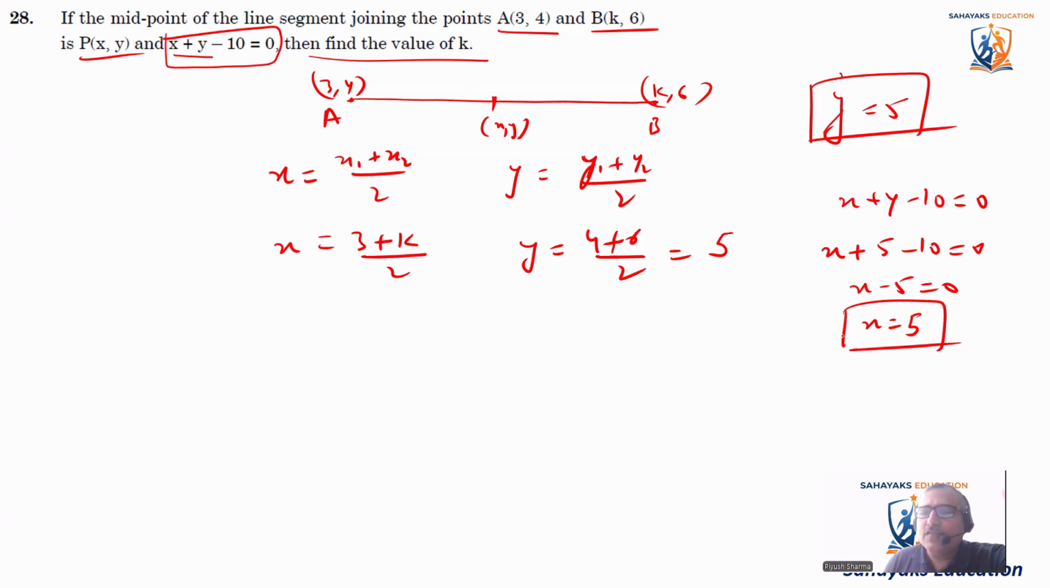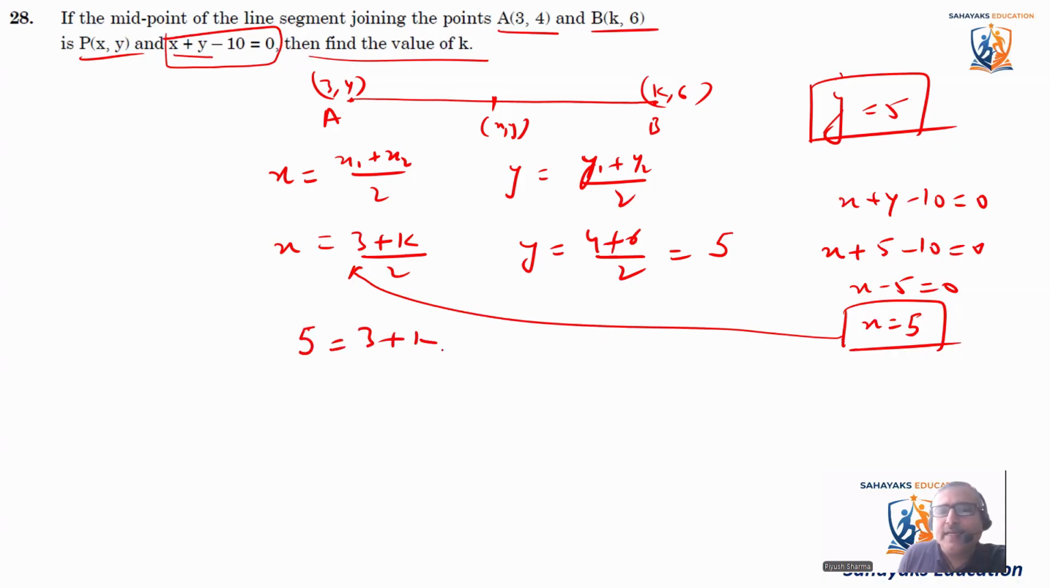Now, putting the value of X as equal to 5 in this equation. So it becomes 5 is equal to 3 plus K divided by 2. So cross multiply, it becomes 10 is equal to 3 plus K. And from here, K is equal to 7. The value of K comes out to be 7.